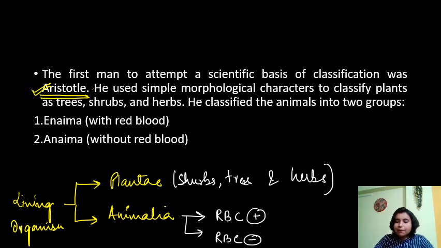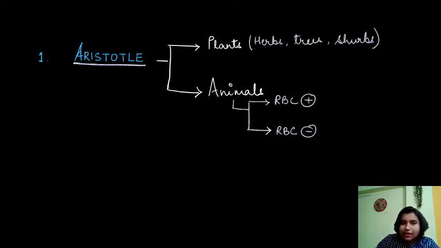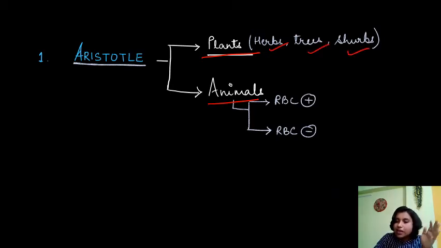So he classified living organisms into 2 groups, plants and animals. The plants include herbs, trees and shrubs, and in the animals, he divided the organisms by checking the presence of red blood cells, right? If red blood cells are present, they are categorized into one group, and if red blood cells are absent, they are categorized into another group. So that is what Aristotle did. And he was the first scientist to attempt classification for the very first time.